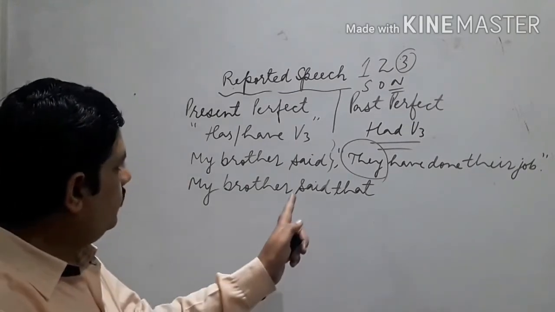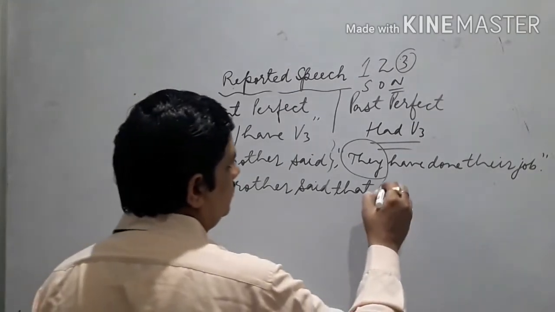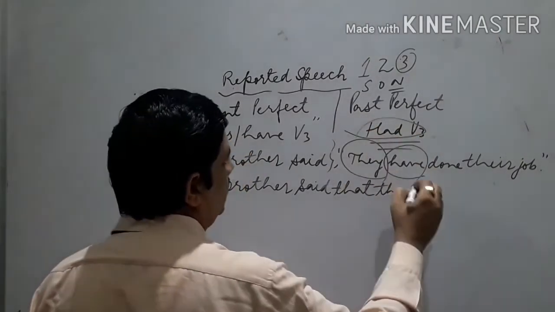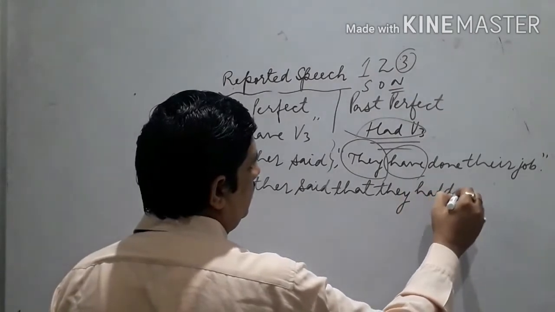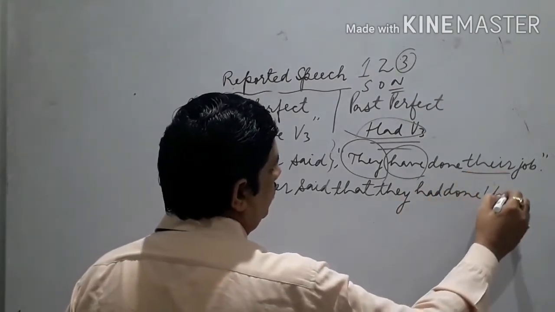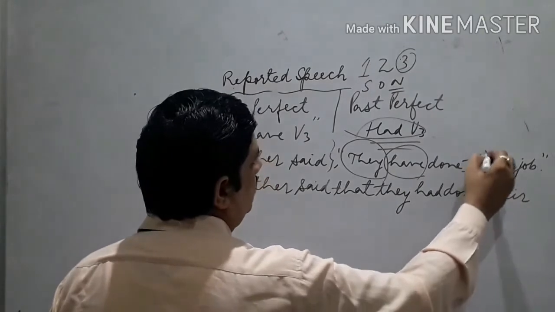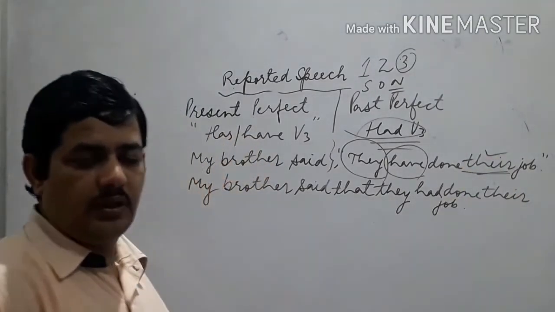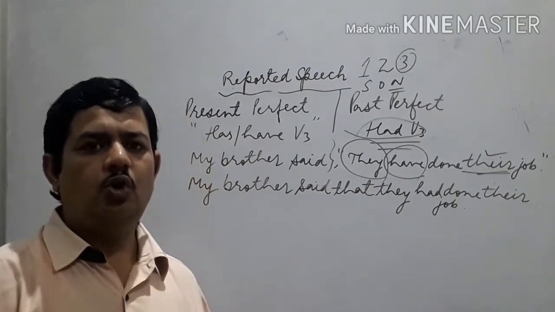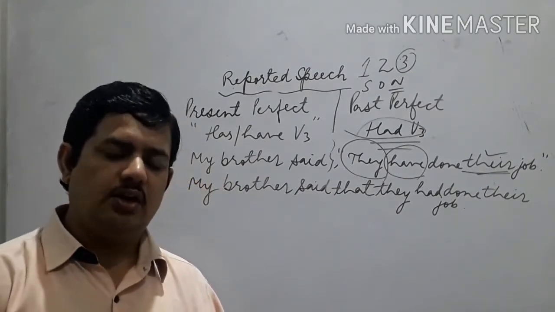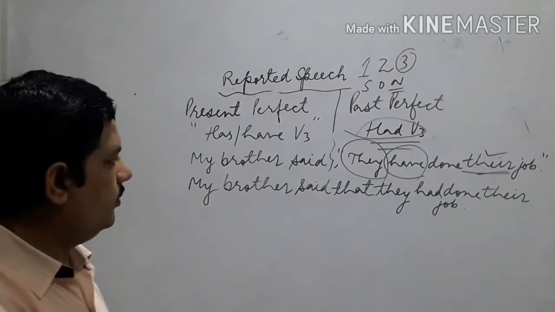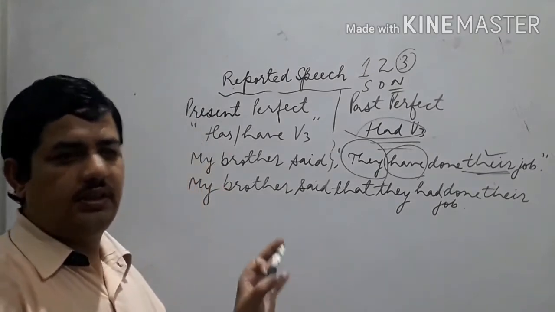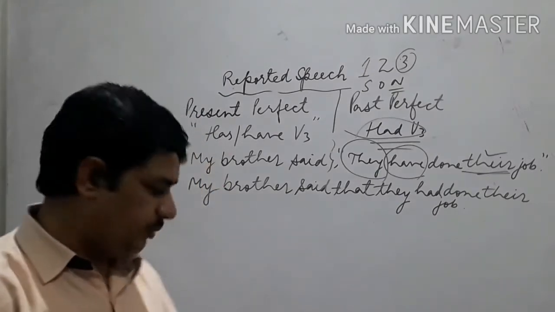So my brother said that they, now "have" we change into "had": they had done their job. Easy. Clear? Not to be worried about anything at all. There is a quite easy manner to change the sentences of direct speech into indirect speech. Next.